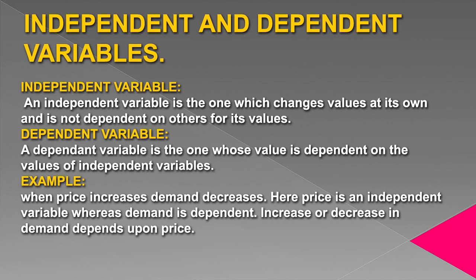Demand depends upon price. Suppose price increases, result will be demand decreases. Here price is an independent variable, whereas demand is a dependent variable. Increase or decrease in demand depends upon price. When we show the relationship of variables through equations, we always write the independent variable on the right hand side of an equation and the dependent variable on the left hand side of an equation.